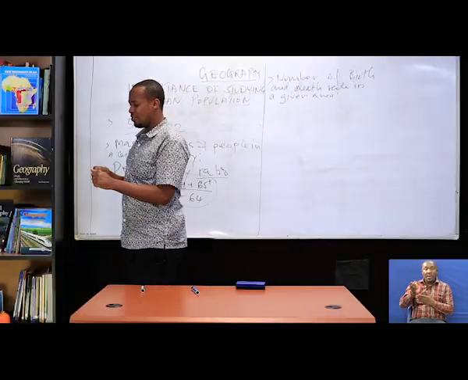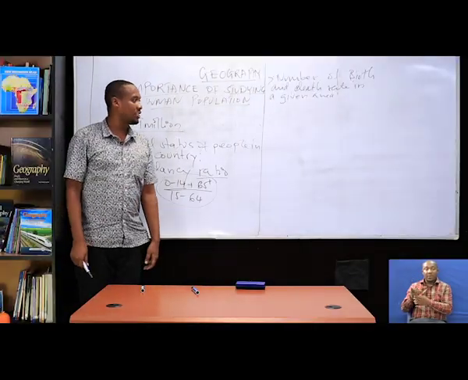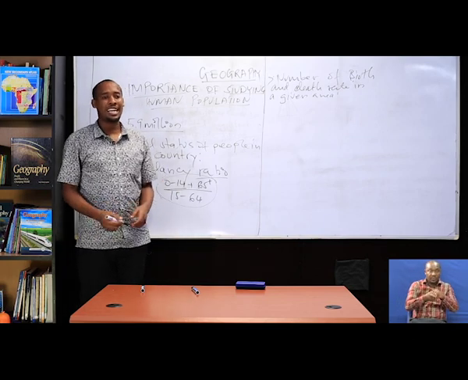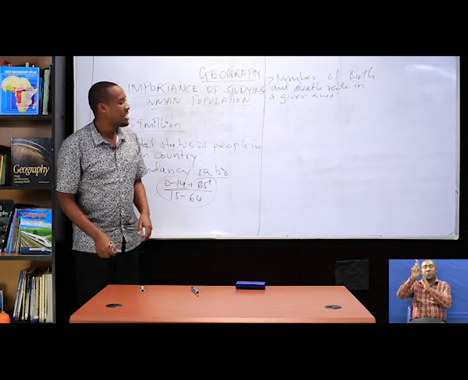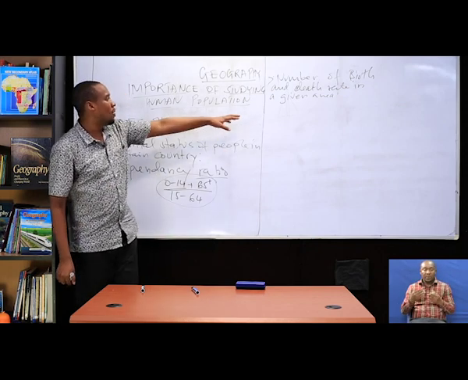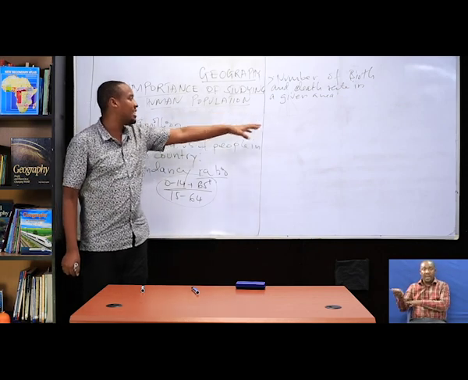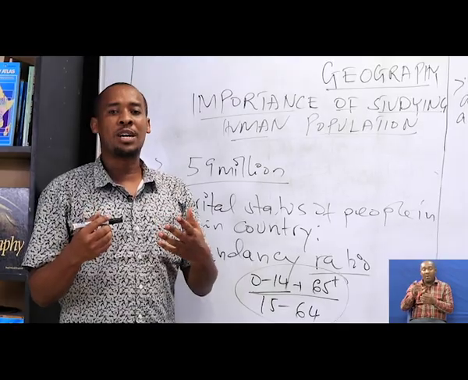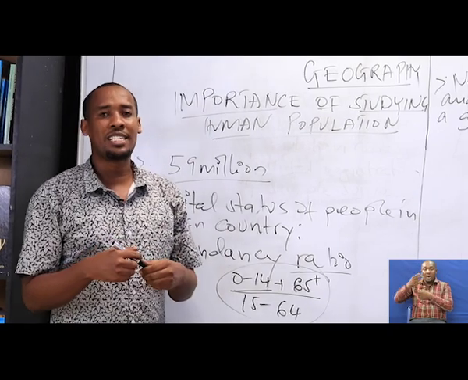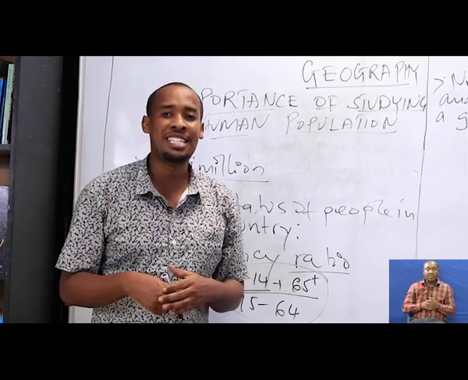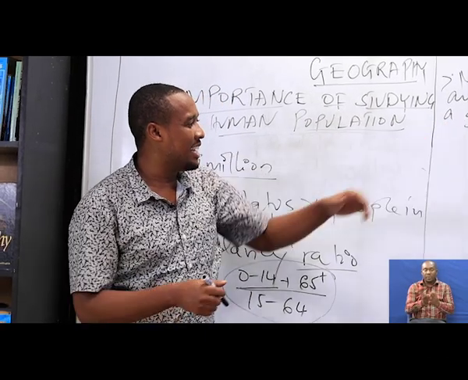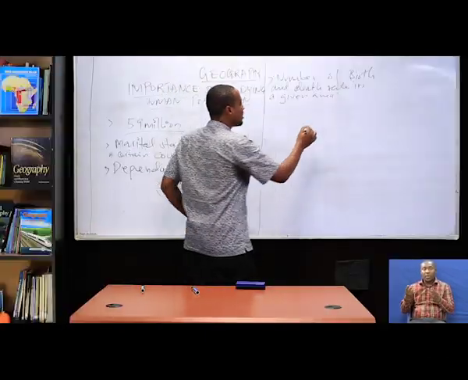Remember we said one of the characteristics of human populations is that they can change over time. They can increase or decrease over time. Now, through knowing the birth rate and death rate, someone may be aware of the number of people added to a population or the number of people decreased in a population. Not only birth and death rate, but also it can include as well what?